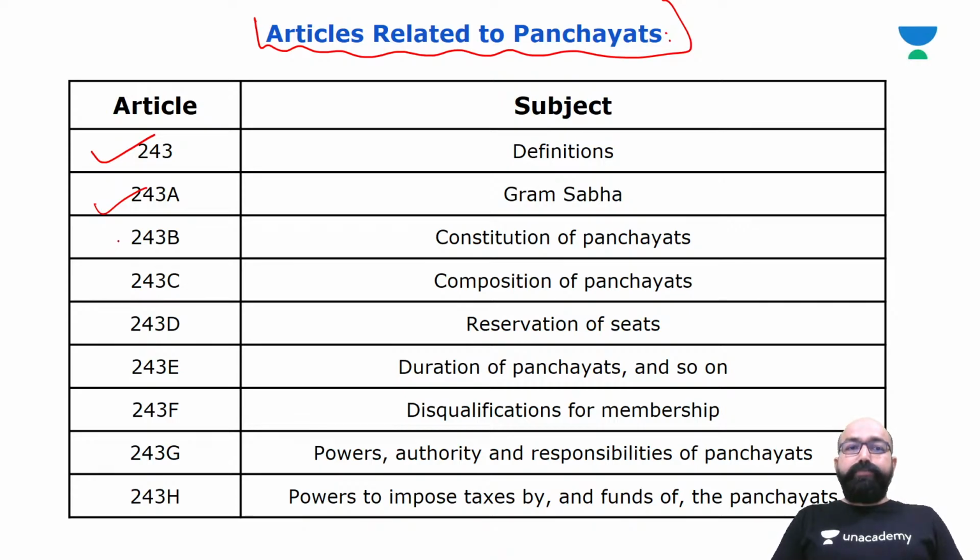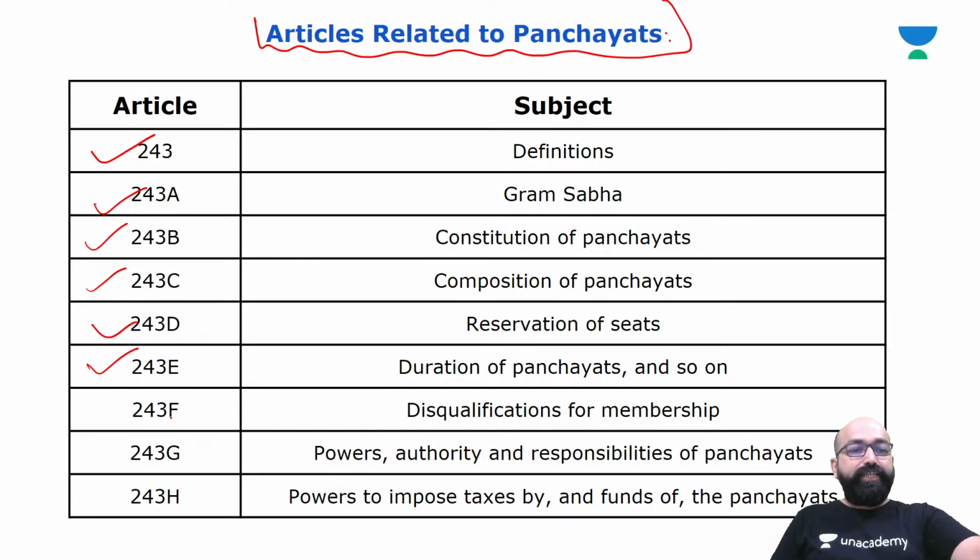Article 243B talks about constitution of panchayats. Article 243C, composition of panchayats. Article 243D, reservation of seats. Article 243E, duration of panchayats, and so on.